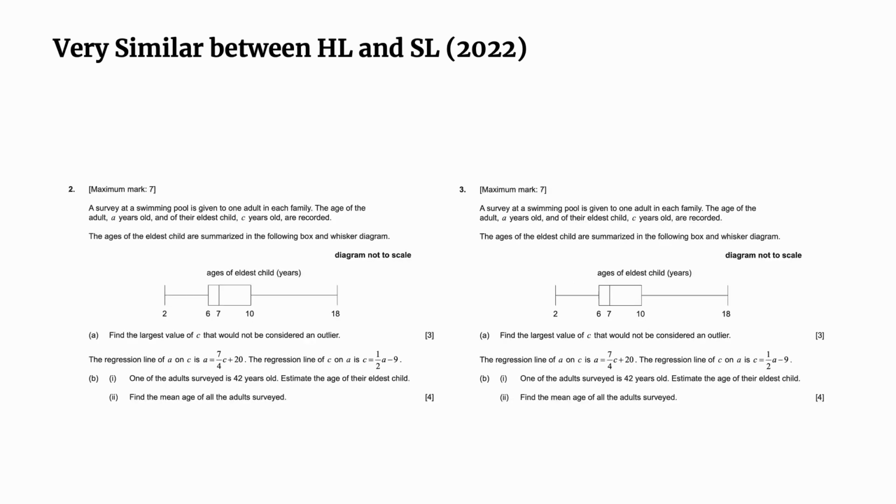Again, the next problem from the 2022 November Paper 1 talks about descriptive stats with the whisker plot, and how do you find the upper bound and lower bound of the outlier, right? That's the third quartile plus 1.5 times the interquartile range, and then vice versa. And then what you had to do is to find them and use the formulas. It's not in the booklet. Both HL and SL students are expected to know, and we had to use it, as you can see.